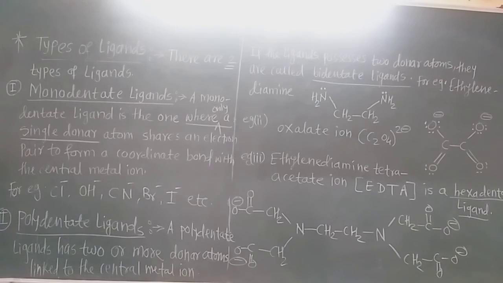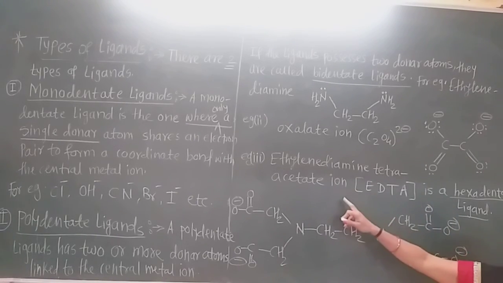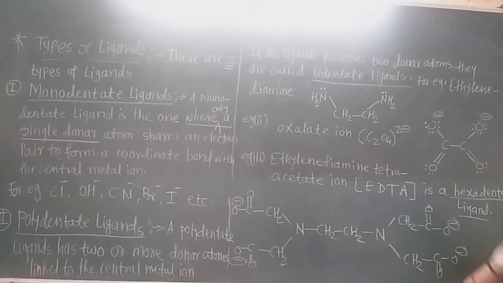But one example I show here on the blackboard, which is very important and used for the purification of water, is ethylene diamine tetraacetate, EDTA, which is a hexadentate ligand. Hexa means 6, so there are 6 donor atoms. Now this is the structure of EDTA.